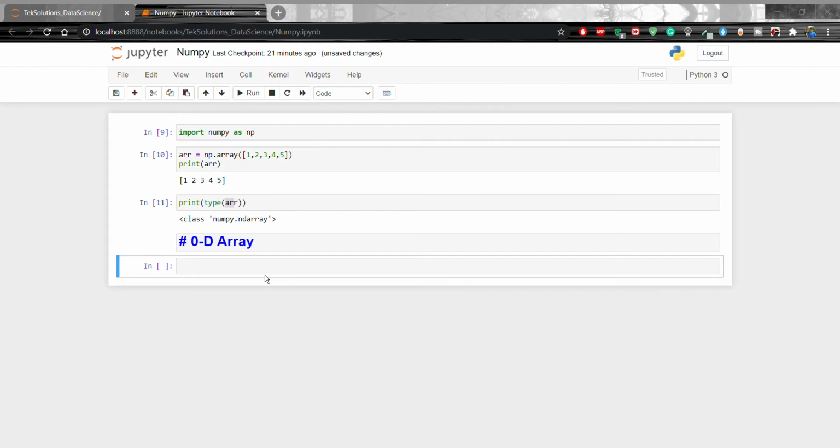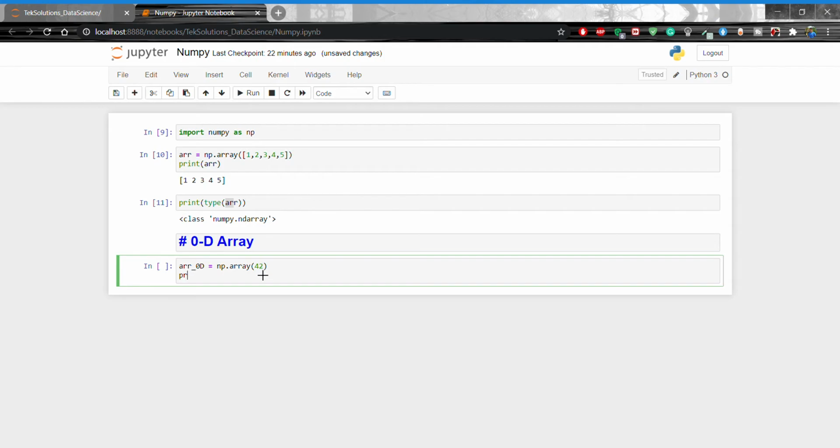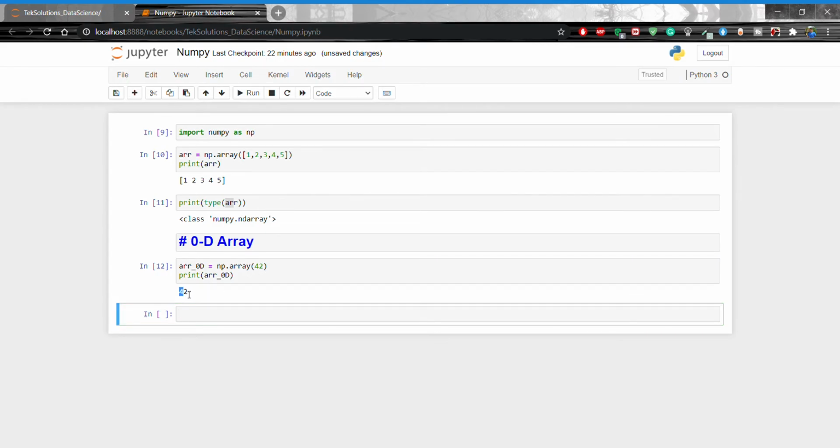Each value in an array is a zero dimensional array. Just like arr_0d equal to 0 dimension, np.array going to pass 42, okay, and then going to print arr_0d, shift enter. Okay, this is 42. This is a 0 dimensional array.